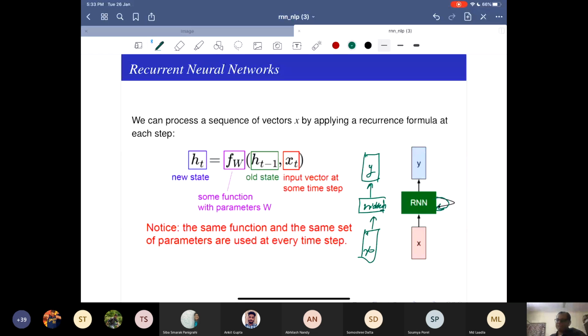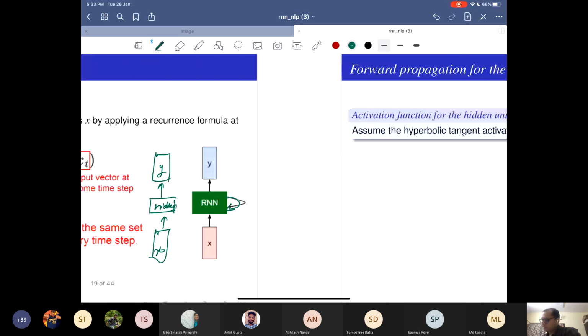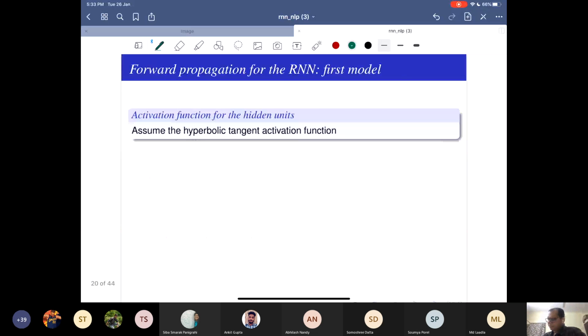You're applying a formula again and again and again. Nothing else. That's all that happens. So let's see what the forward propagation is. In the activation, you can assume some tanh.